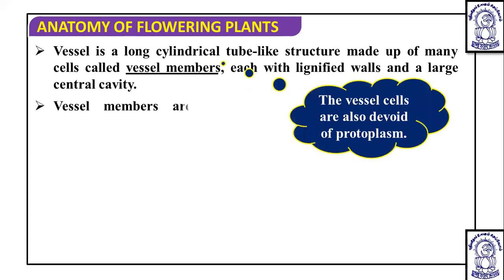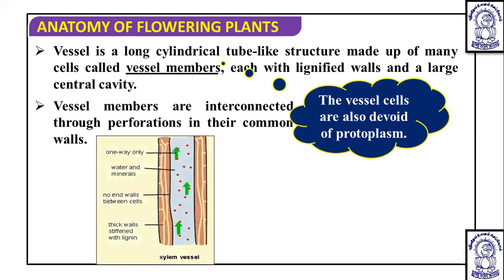So the vessel cells are devoid of protoplasm, so they are dead cells, and the vessel members are interconnected through the perforation in their common walls. Okay, you will see the perforation in their common walls, and this is the one way through which water and minerals are transported. And they have a thick wall. So these are some of the characteristics of vessels.